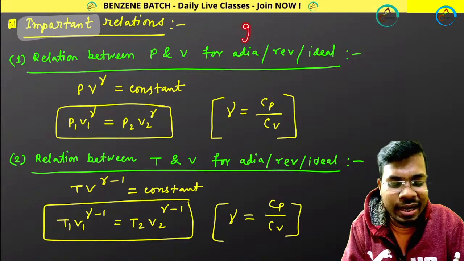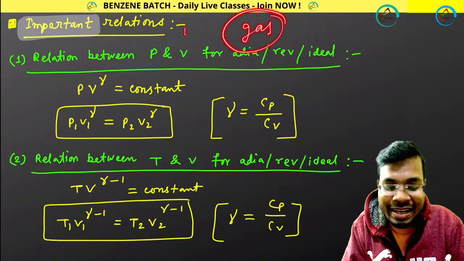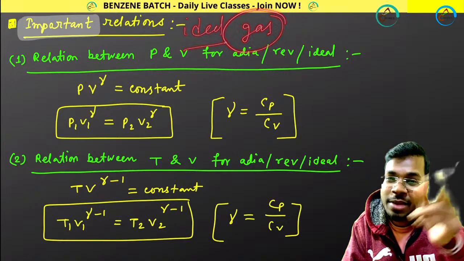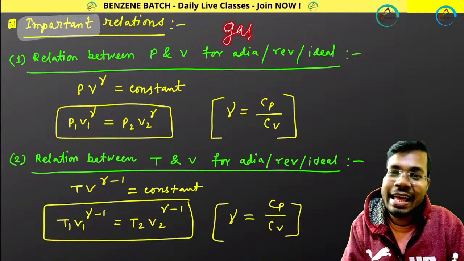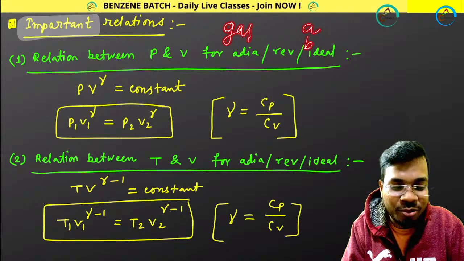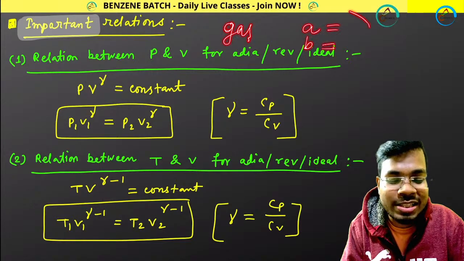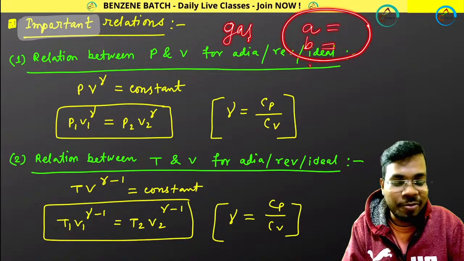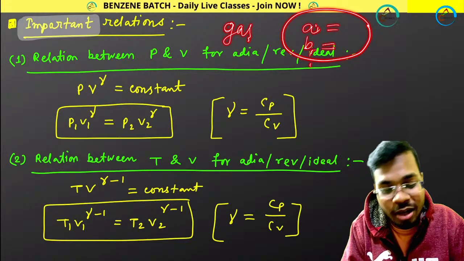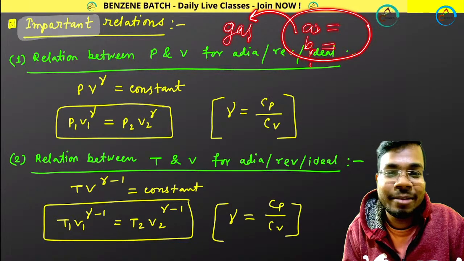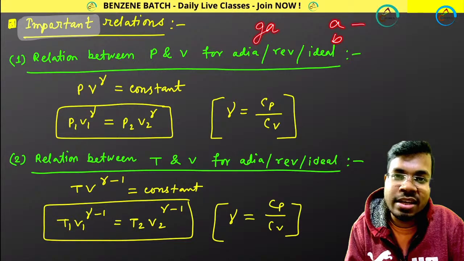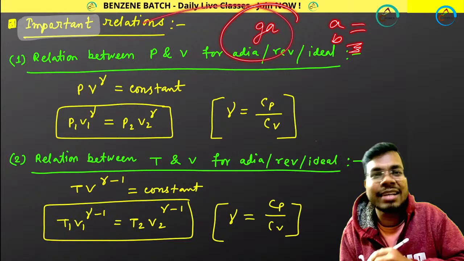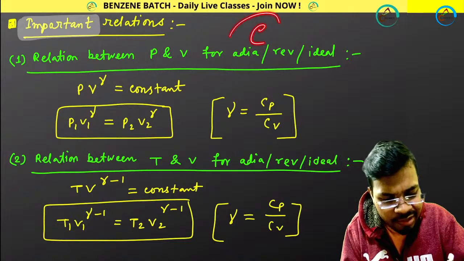Sometimes they are talking about gas, but they have given you an A value and B value. A and B are Van der Waals constants, which means they are talking about real gas. But whenever they talk about only gas and no A or B value is given, they are talking about ideal gas. Clear?